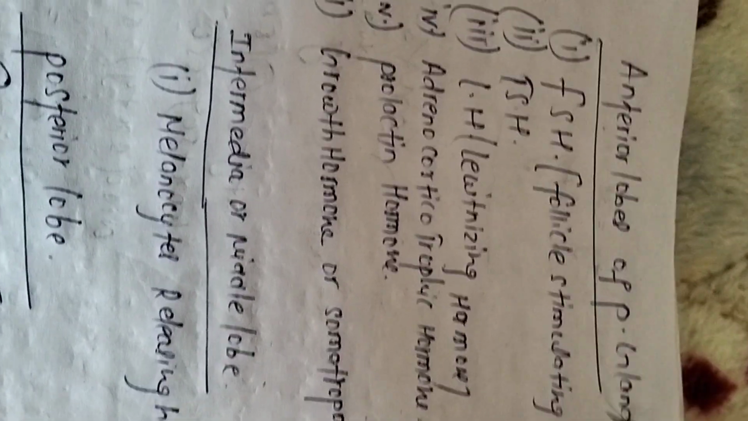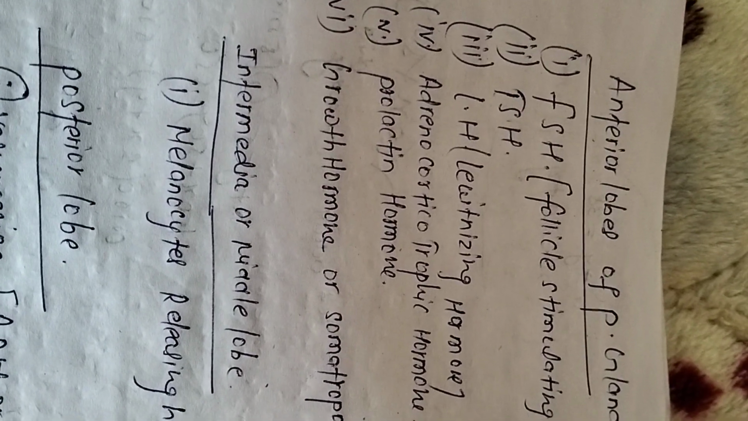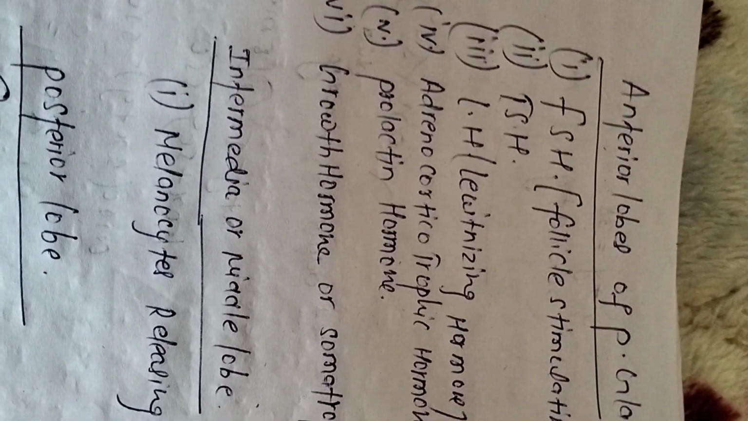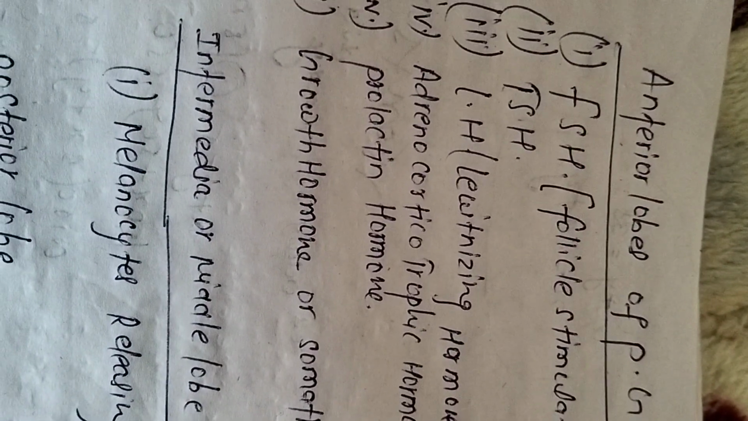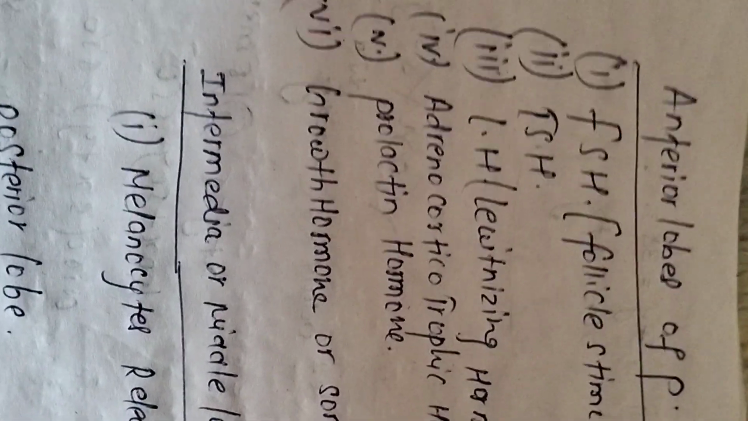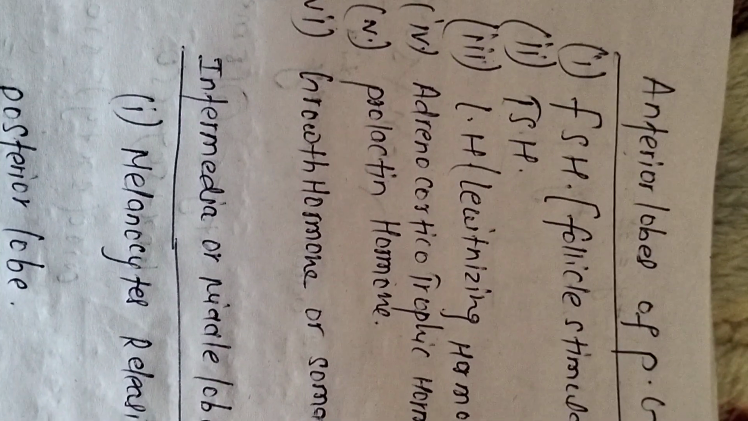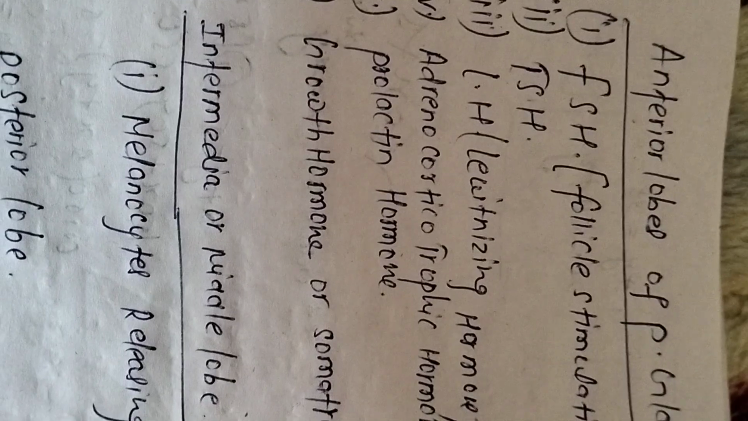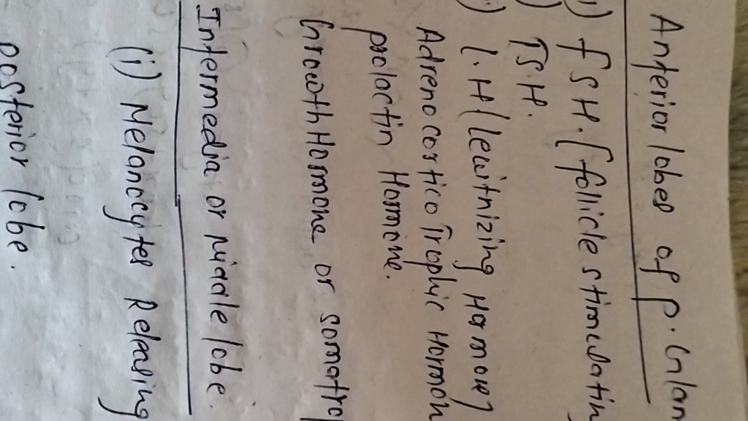And the fourth one is adrenocorticotropic hormone, also known as ACTH. The main target of ACTH is the adrenal cortex of the adrenal gland. The adrenal gland is also known as the suprarenal gland because it is located on the top of each kidney. The ACTH stimulates glucocorticoid and androgen hormones.